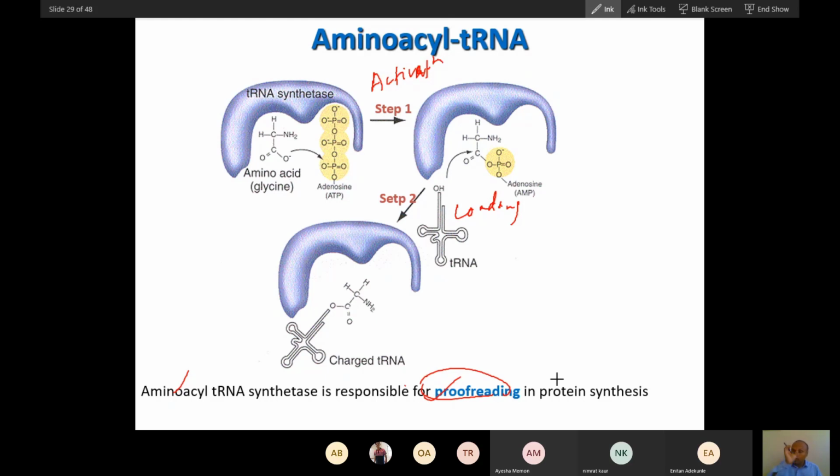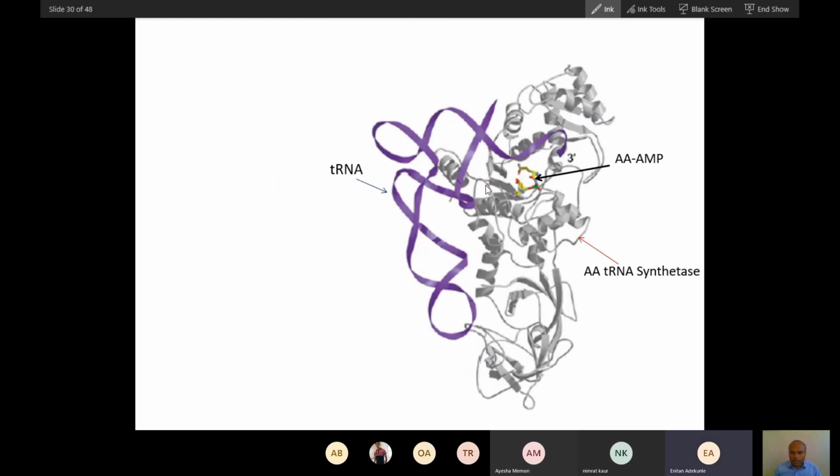That is why translation is very precise. The tRNA is bound to the enzyme along with amino acid AMP, and the amino acid is added to the 3' end OH through its carboxy group.